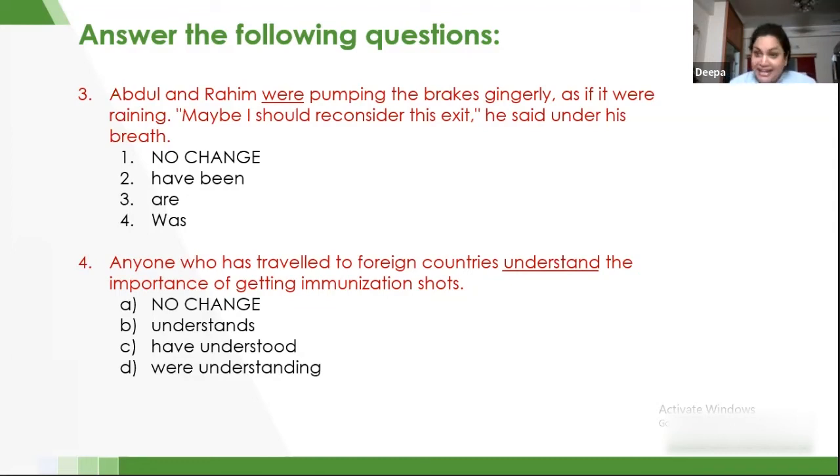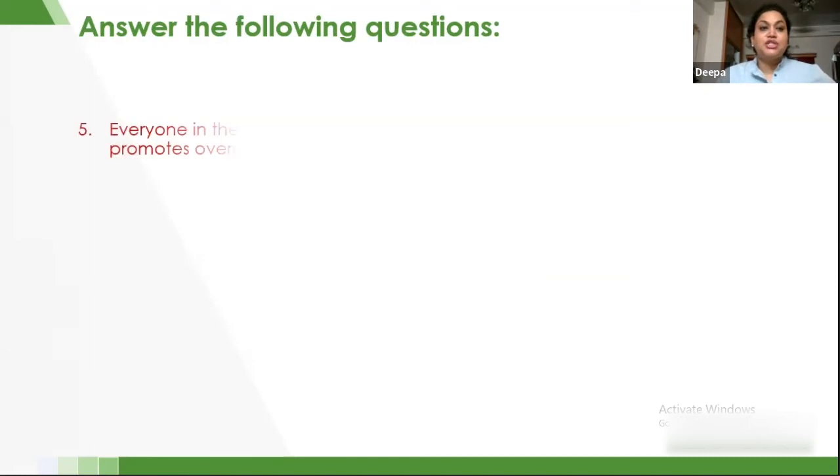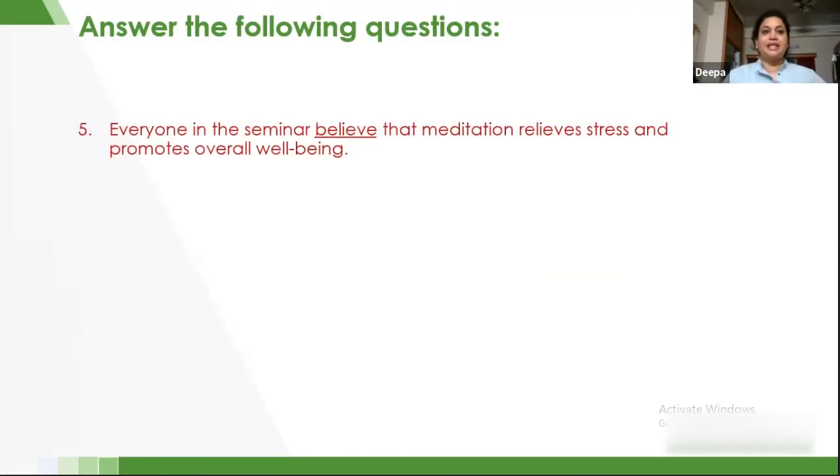Now, when I said anyone, I'm referring to one. So therefore, one is singular in number. So I have to use a verb that is also singular. Understand is not for singular nouns. So therefore, I'm going with answer B. Fourth question, answer B. Let's go to the fifth question.